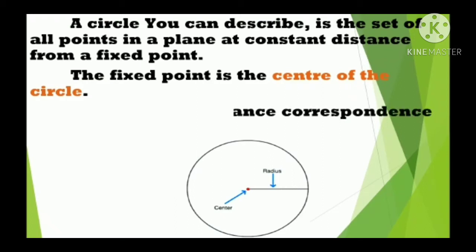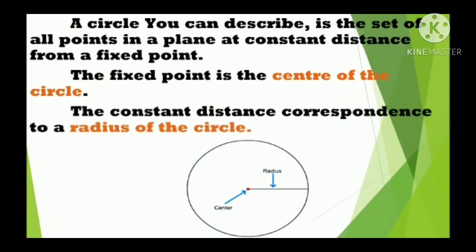Like that, the constant distance corresponding to a circle is the radius of the circle. What do we call the constant distance? The radius of the circle. So the fixed point is called the center of the circle and the constant distance is called the radius of the circle.